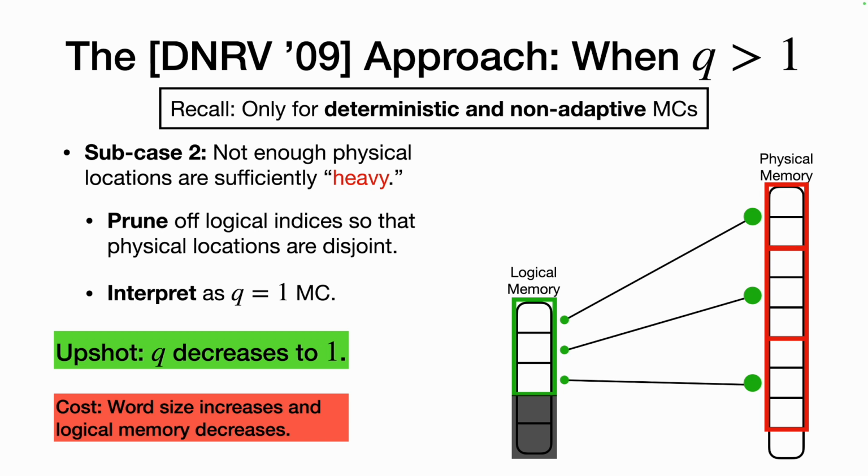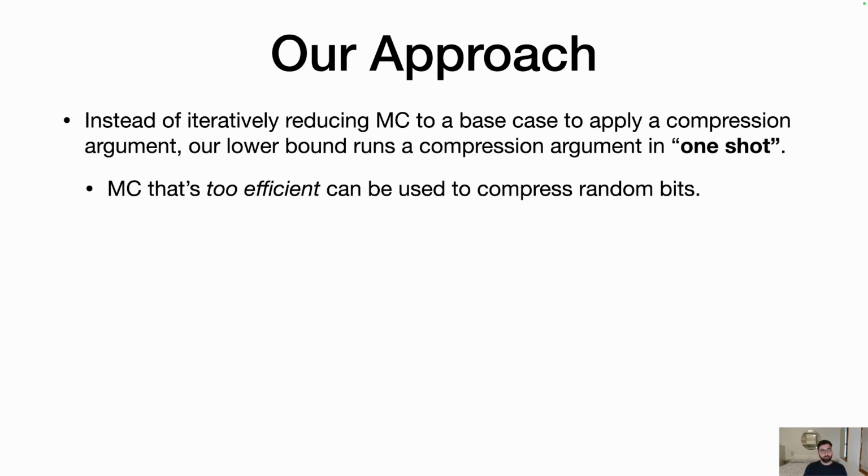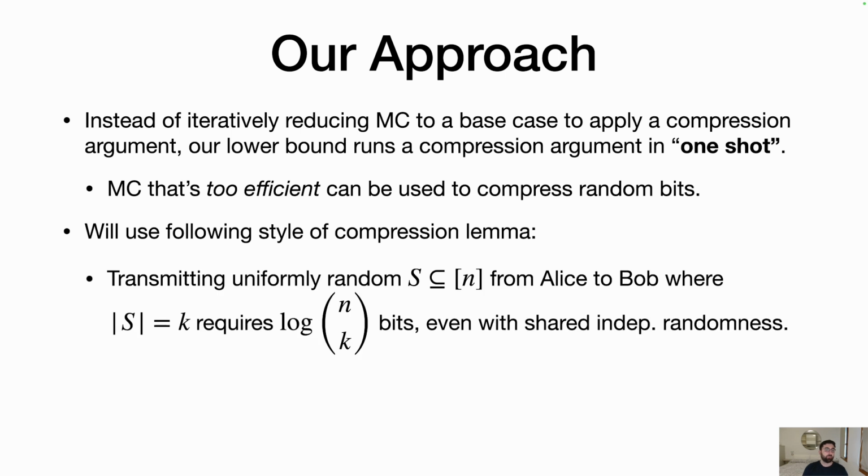Before moving on, I just want to emphasize that both of these techniques really relied on the fact that the dependency between the logical memory and physical memory is fixed. If there's any randomness or any adaptivity happening, then this connection goes away. And so our approach is, instead of iteratively reducing the memory checker to some base case, we're going to run a compression argument in one shot. In other words, a memory checker that's too efficient can be used in a communication style argument to compress random bits of information.